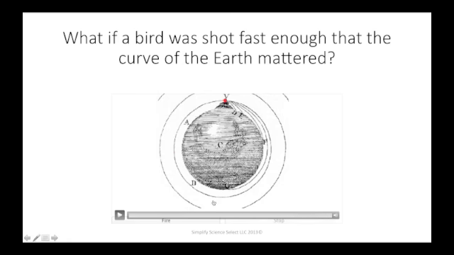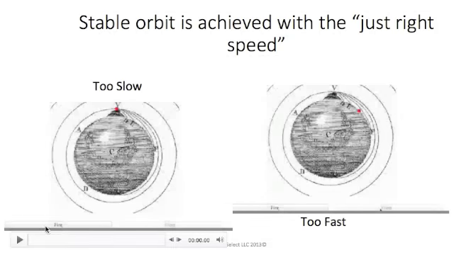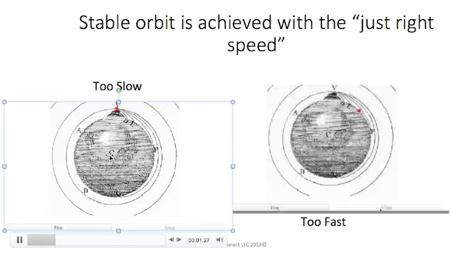That's what would happen if you shot a bird fast enough that the curve of the Earth actually mattered. Too slow, and the curve of the Earth isn't sufficient for it to achieve a stable orbit. Instead, it crashes into the surface of the Earth, and basically what you have there is projectile motion. It takes a parabolic path and ends up striking the ground.